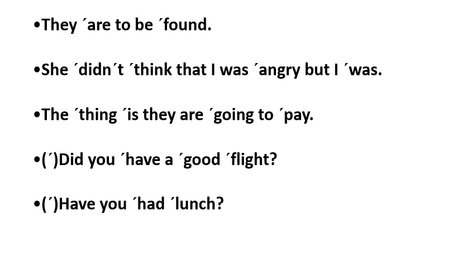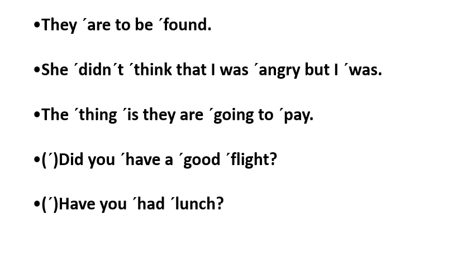Let's see this one. They is unstressed because it is a subjective personal pronoun. Are is stressed in this case because it has a special meaning. It means must. So this sentence means they must be found. To, it's a preposition, unstressed. Then you have be, it's a verb to be, unstressed in this position and with this meaning. And found is stressed as main verb.